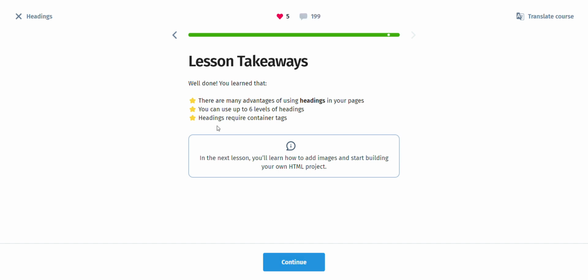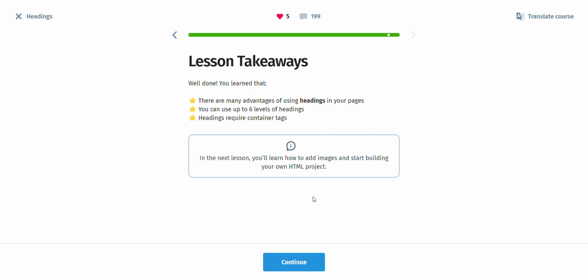So for the lesson takeaways for this Part 3 lesson of our HTML and CSS series: there are many advantages of using headings in your HTML. You can use up to 6 levels of heading, as I showed you before. Headings require container tags.